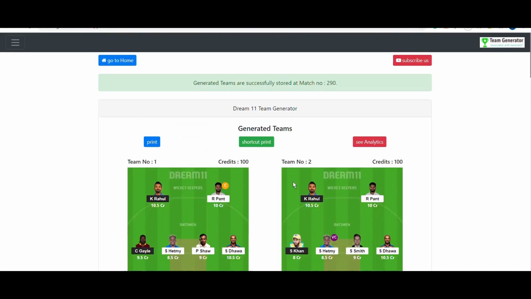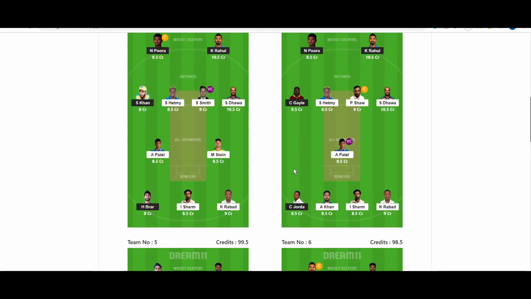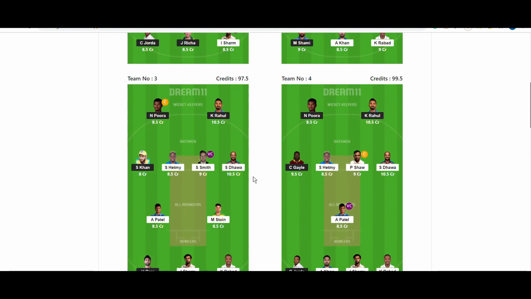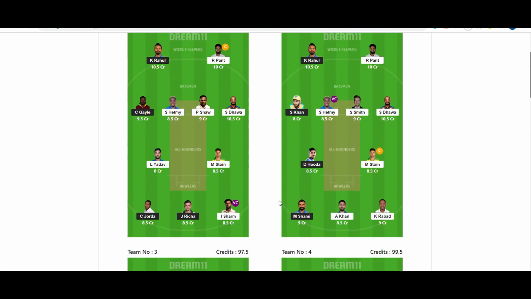So you can see all these teams are generated, and all these teams are completely based on Dream11 rules and regulations, and all these teams are very accurate teams.